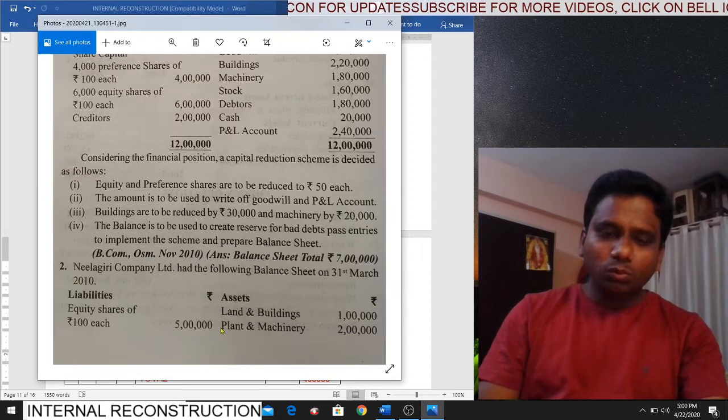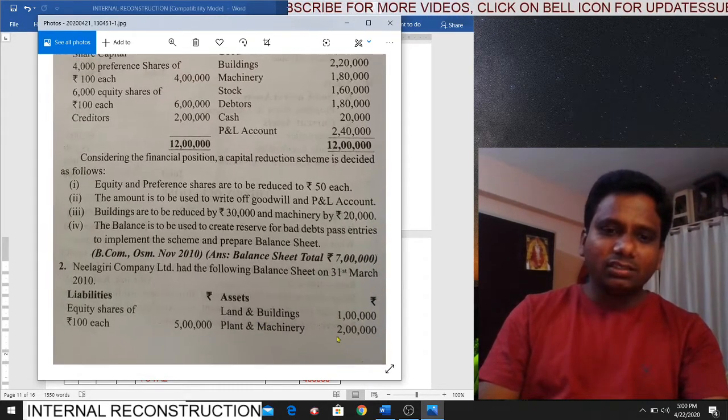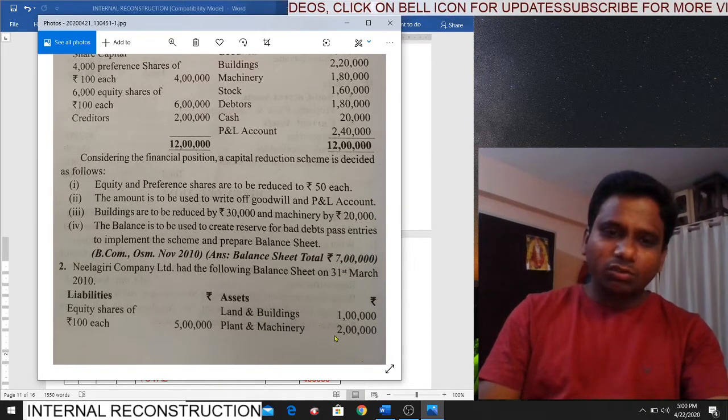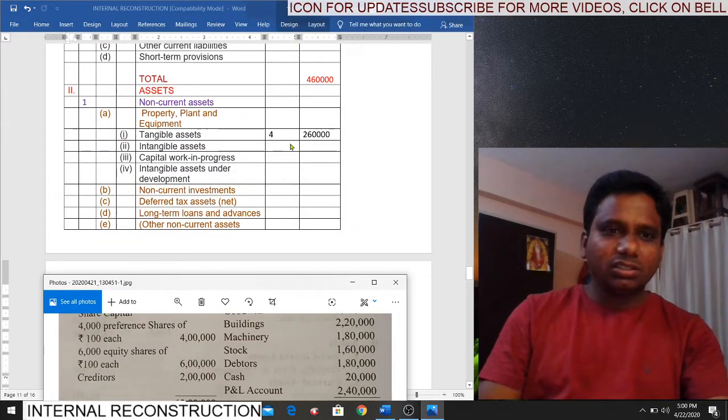So what is the new value of plant and machinery? 1,60,000. So tangible assets, land and building 1 lakh, plant and machinery 1,60,000. So put together is how much? 2,60,000. So here tangible assets 2,60,000.